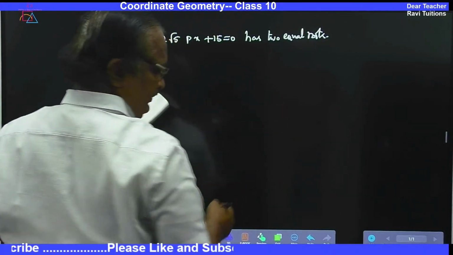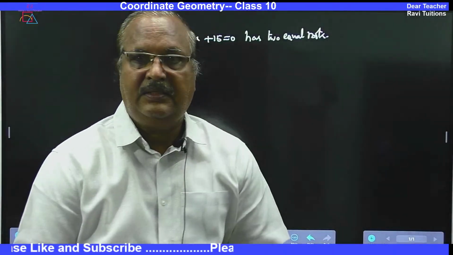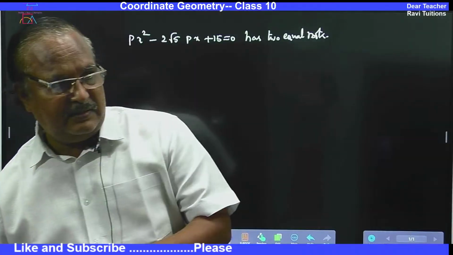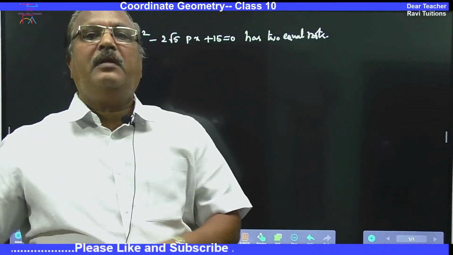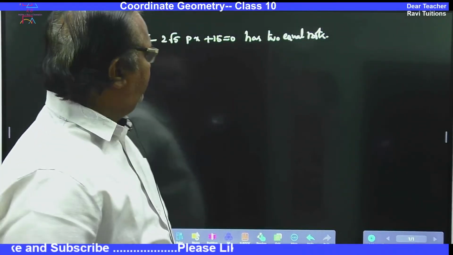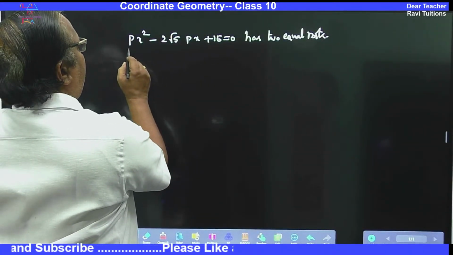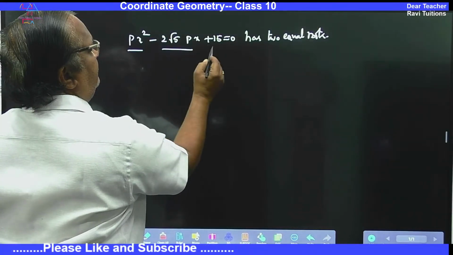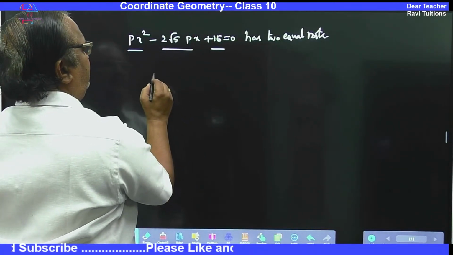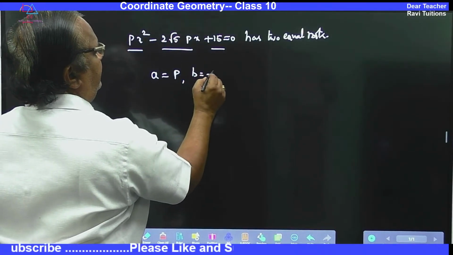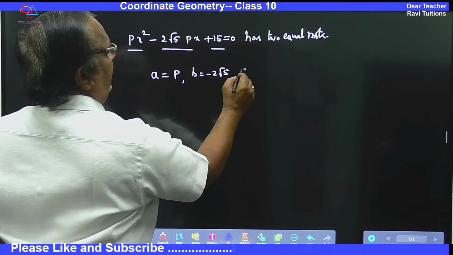Find p. This is the question. This is also an important question. Now let us write in the general form: x square term, x term. It is already in the general form. Let us write a is equal to p, b is equal to minus 2 root 5 and c is equal to 15.